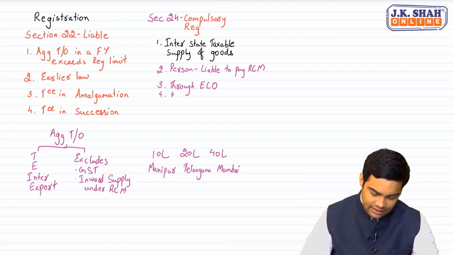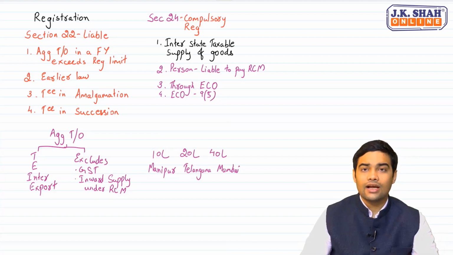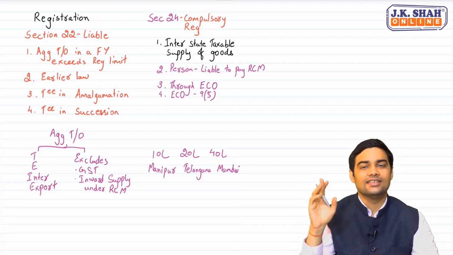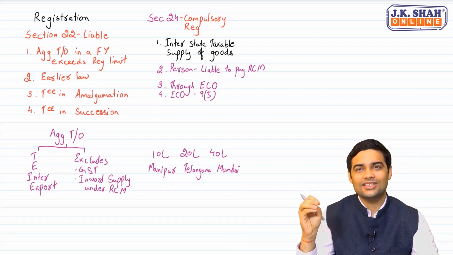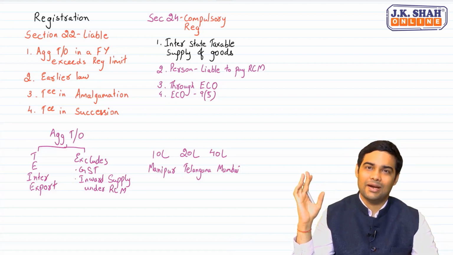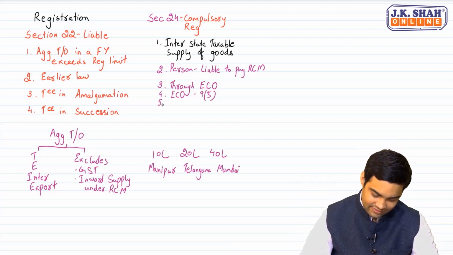Then we have an e-commerce operator who is required to pay tax under 9(5). Who are these e-commerce operators required to pay tax under 9(5)? Transportation of passengers, that is Ola, Uber. Then Make My Trip, Go Ibibo, Oyo, where the hotel is unregistered, or housekeeping services, where the supplier of service is unregistered. So in such cases, is ECO required to register mandatorily? The answer is yes. ECO is required to register mandatorily.